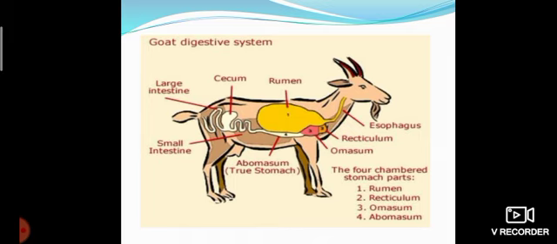I repeat, animals having the rumen swallow the food first and keep it in the rumen for some time. Later, they bring it back to the mouth, chew the food and then complete its digestion. This type of digestion taking place in animals is called ruminant digestion. That is, the storage of cud in the rumen is called rumination.